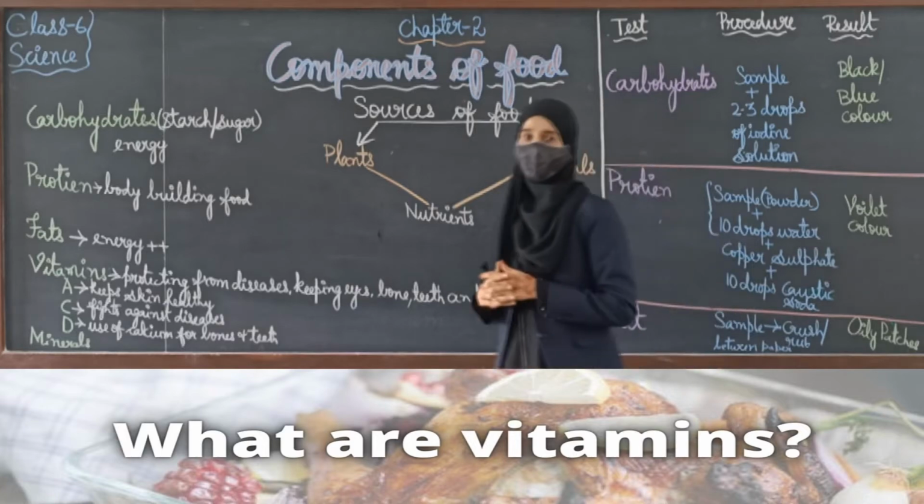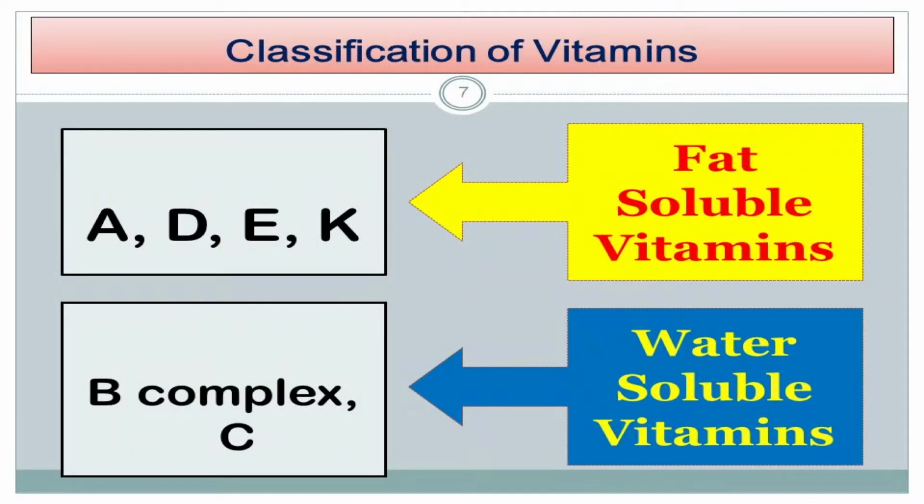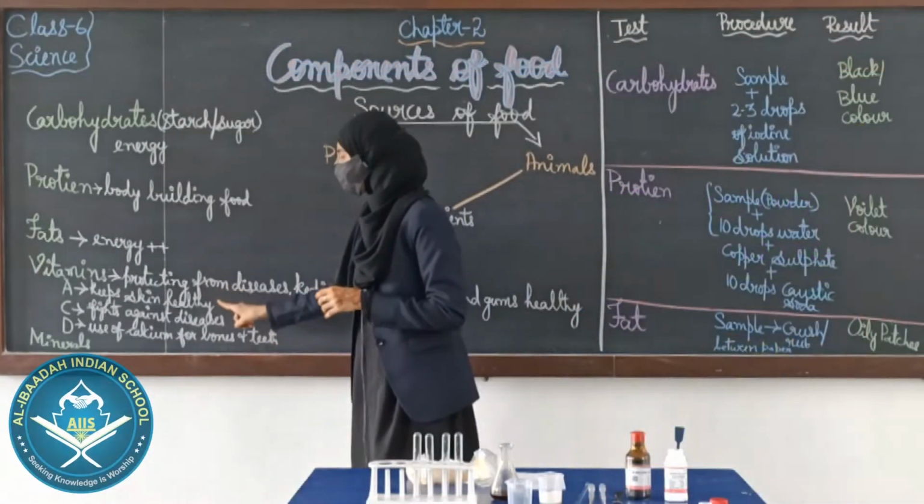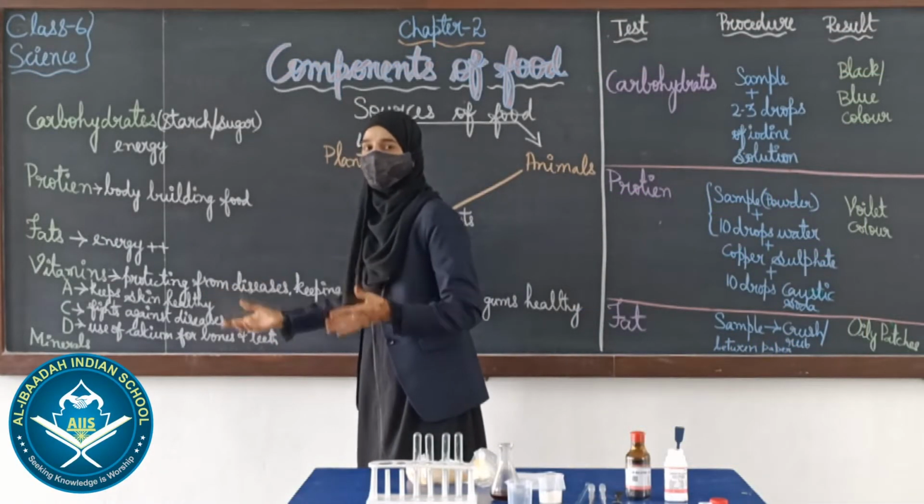There are different types or categories of vitamins. They are vitamin A, vitamin C, vitamin D, vitamin K and vitamin E, as well as a group of vitamins called B complex.